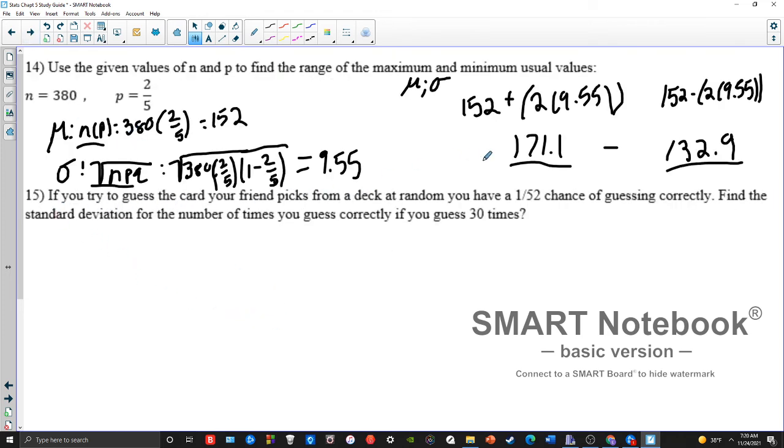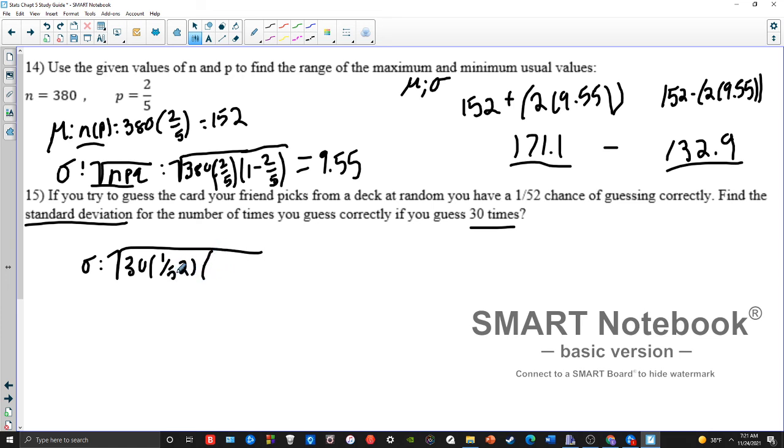Try to guess the card so you have a 1 in 52 chance of guessing a card correctly. Find the standard deviation for the number of times you guess correctly if you guess 30 times. So again, standard deviation. It is a binomial because you're either going to guess correctly or you don't, and we have a set number of trials, 30 trials. So we can use this shortcut once again to get the standard deviation. So the standard deviation is root npq, so n is 30 here. P, my chance of success, is 1 out of 52.